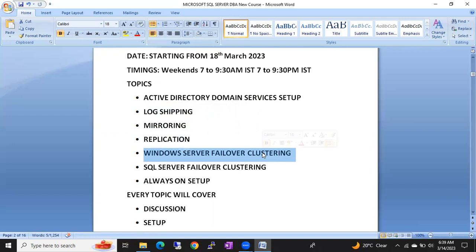Other trainers simply show you screenshots, but in our training I'll show you practically. I'll take a two-hour session on Windows Server failover clustering, though it is not our topic, because it's very important for SQL clustering and Always On. If you are good in Windows clustering, you can easily troubleshoot SQL clustering and Always On errors. I'll show you the demo and explain the concept, and then SQL Server failover clustering also I'm going to discuss and demo, guys.